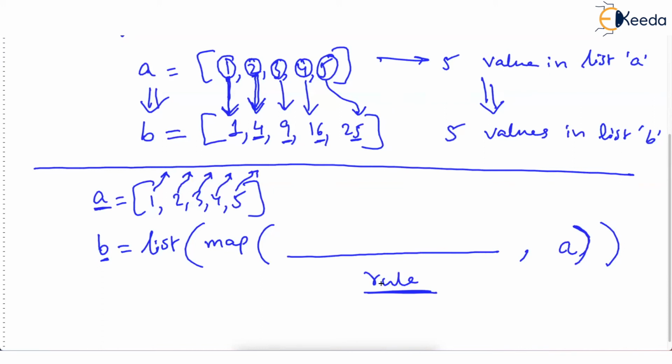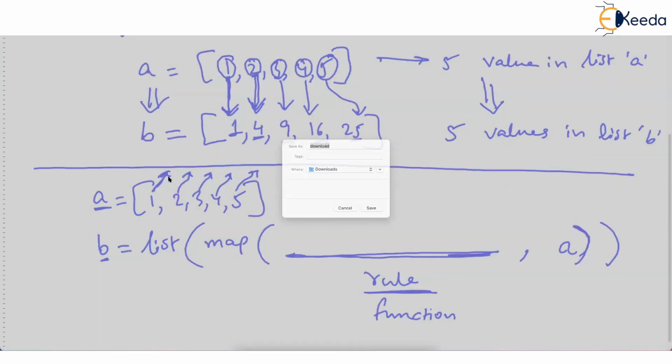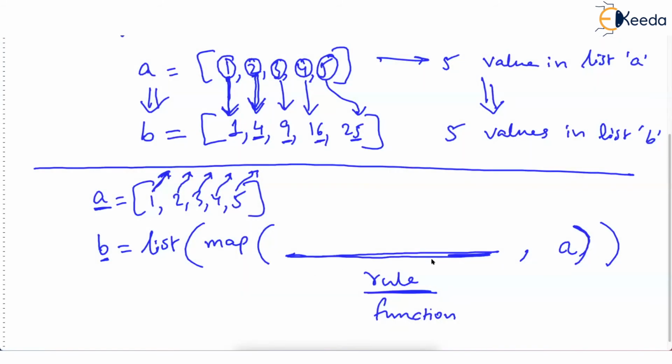What is that mapping rule? It is written in the form of a function. See this? The parameter passed to the map function itself is a function, and that function tells how this transformation will be done. What kind of mapping is needed over here? That is written in the form of a function. And we can very quickly, on the fly, write a lambda function. Now, lambda will be written as x colon x into x.